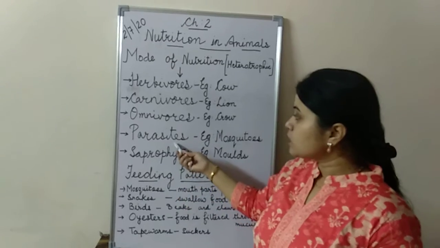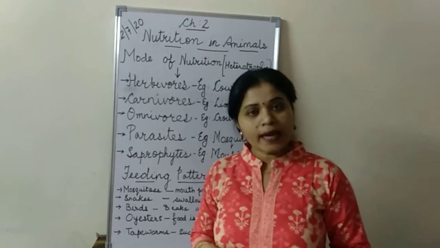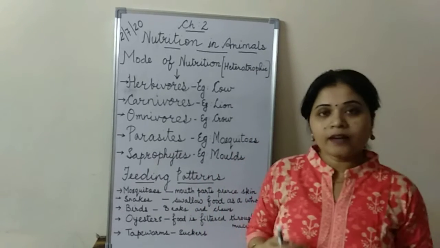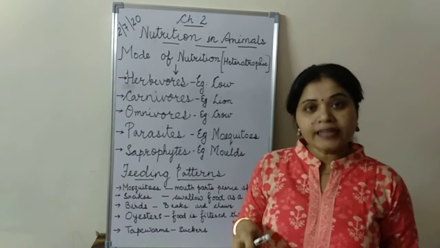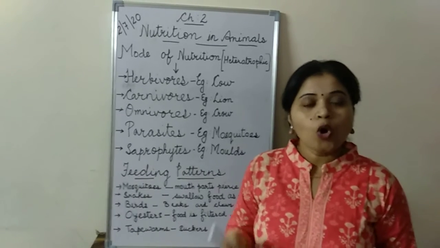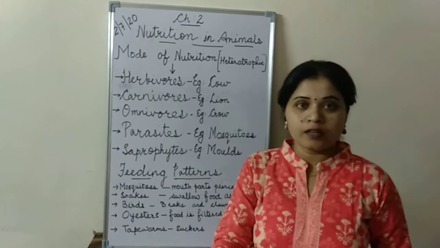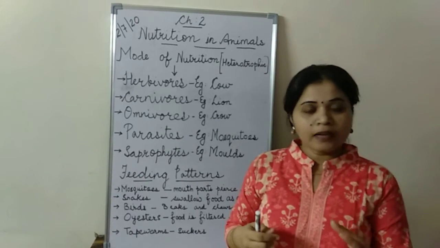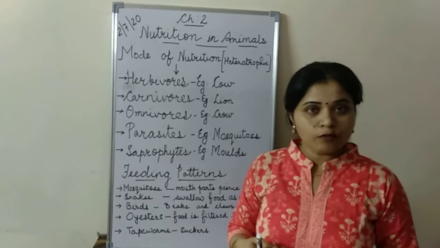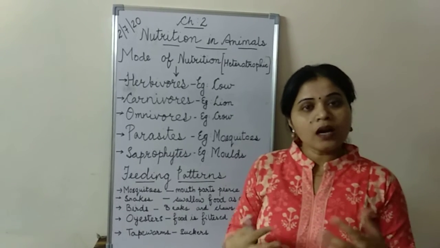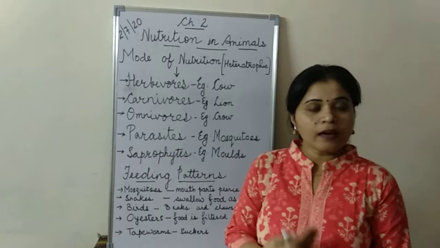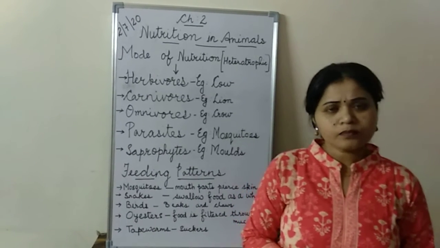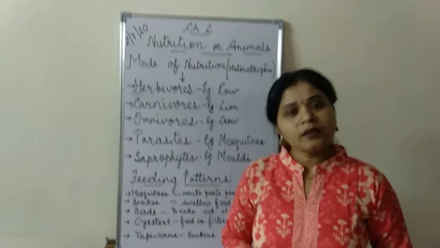Now the next category is of parasites. Parasites are the organisms which derive the nutrition from other organisms and they cause harm to the host. Host means the organism on which it is living. For example, mosquito. Mosquitoes are parasites. Why? Because they derive the nutrition from the blood by sucking the blood from our body, and they are causing harm to our body. That is, sometimes we can have the disease malaria, itching is there, swelling can take place when a mosquito bites. So these are the categories which come under parasites.